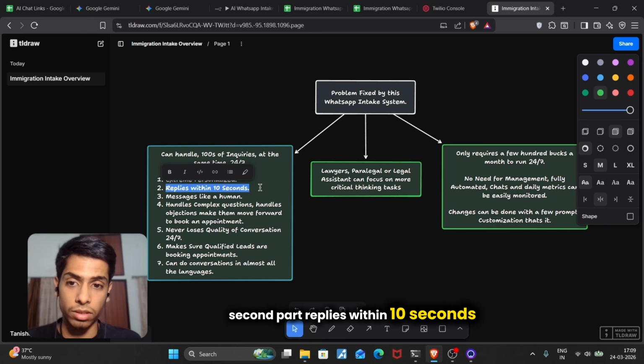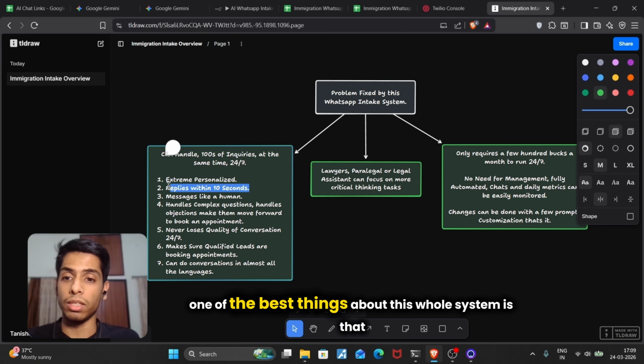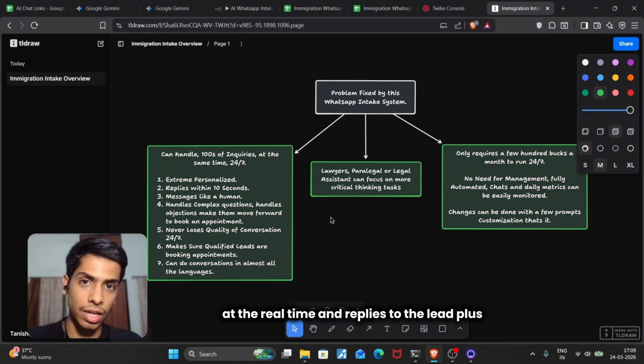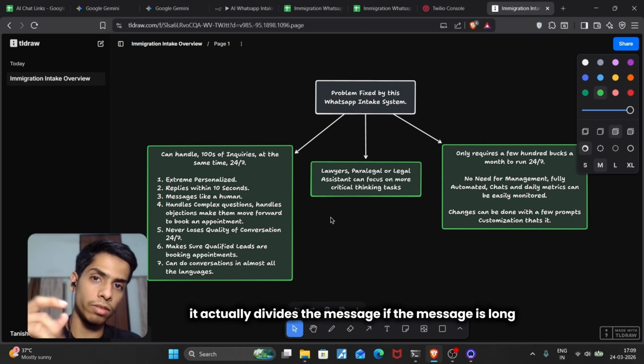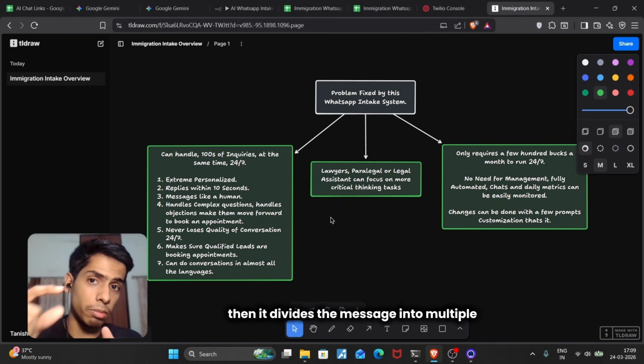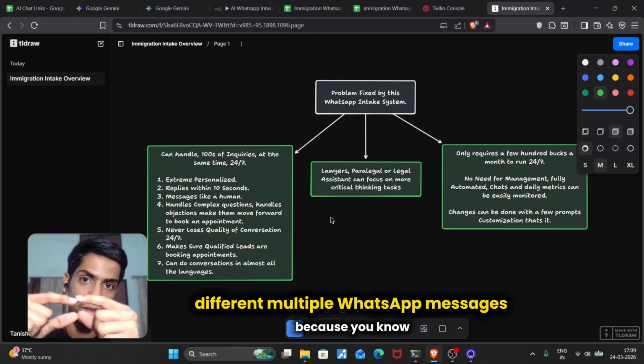Second part, it replies within 10 seconds. One of the best things about this whole system is that it reasons in real time and replies to the lead. Plus, it divides the message if the message is long, or if there are multiple statements or answers in the same message. Then it divides it into multiple different WhatsApp messages.